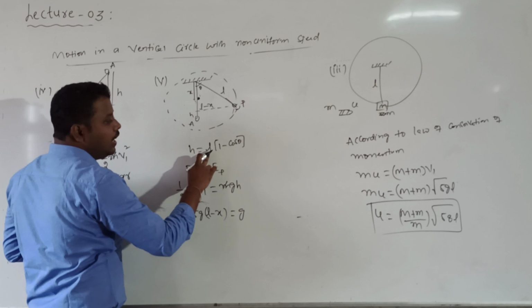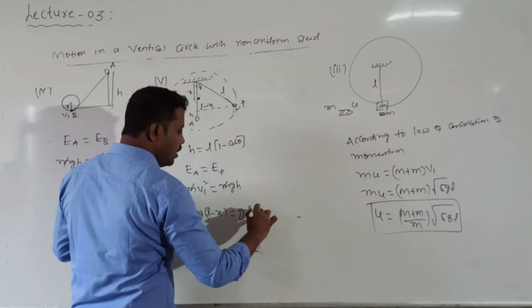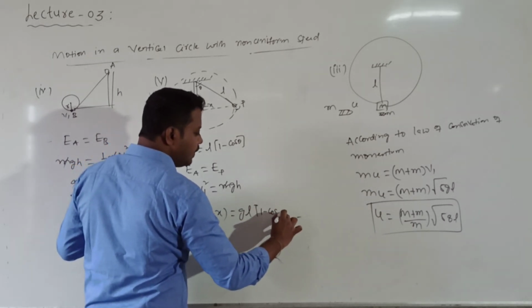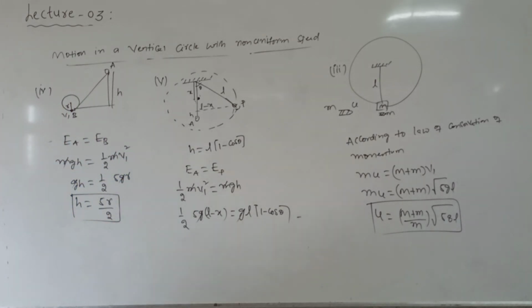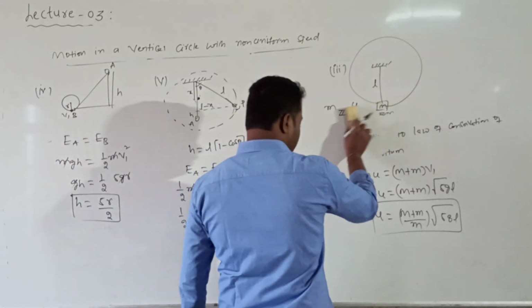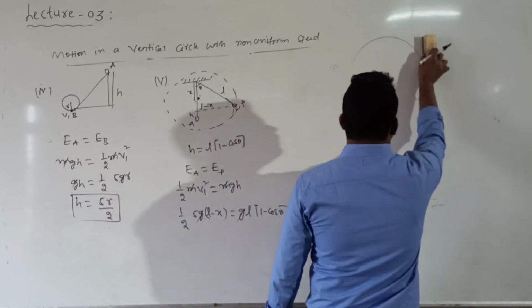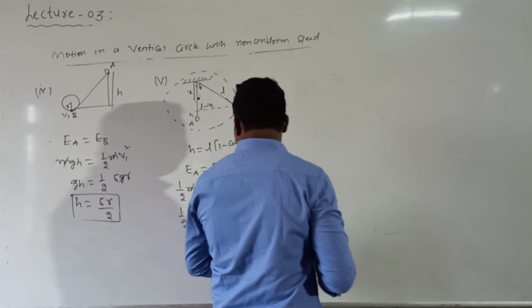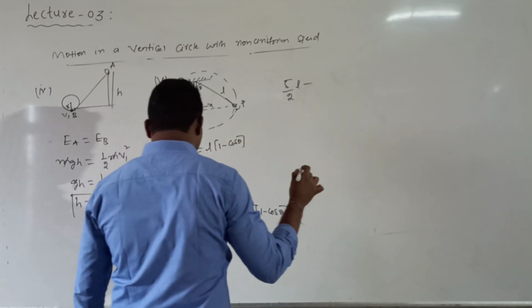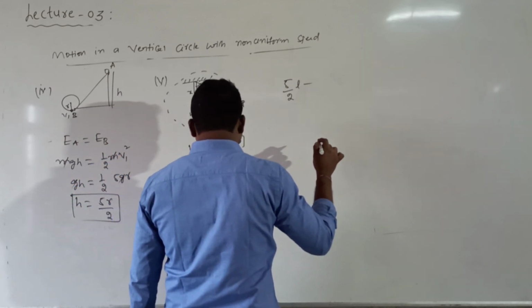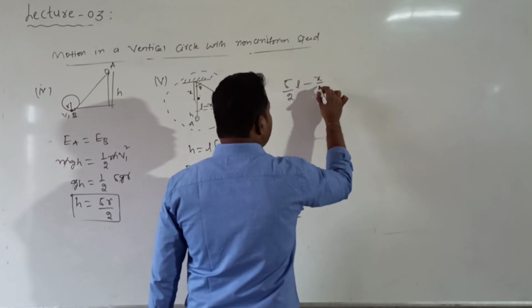Height can be written as L into 1 minus cos theta, which is equal to L into 1 minus cos theta. Can I write down? Then which one cancels here? G value cancels. We want to calculate the X value. So check it. Then what do we get? 5 by 2 into L minus, here what will we get? X by 2, x divided by 2 will be equal to how much?